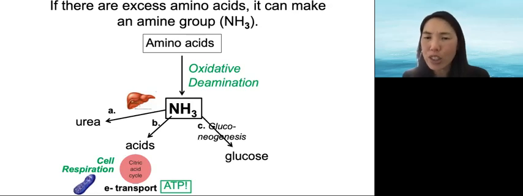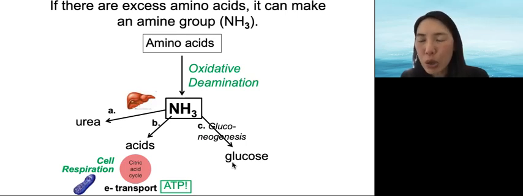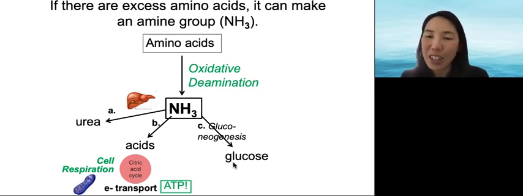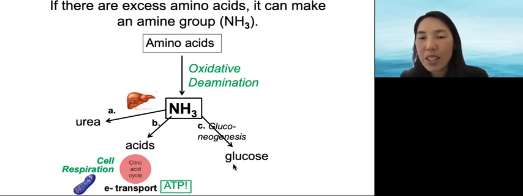C, use the NH3 to make glucose. This is called gluconeogenesis. Let's break that down. Genesis is to make, gluco is for glucose, neo means new. In other words, you are making glucose from a new source that is not carbs, in this case, protein. This can happen in a diabetic that cannot make or transport glucose in a normal way. Then this newly made glucose can then be used as a starting point for cell respiration.